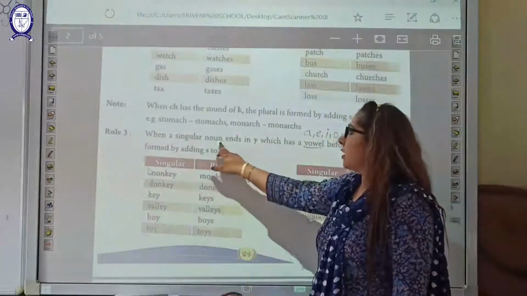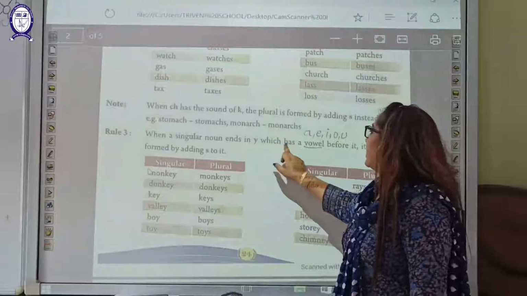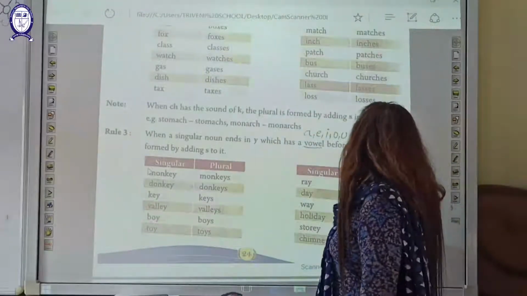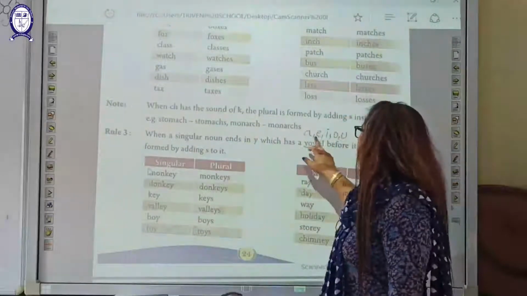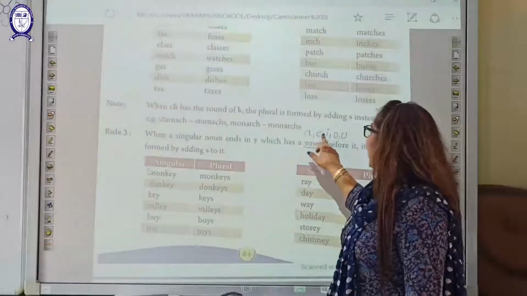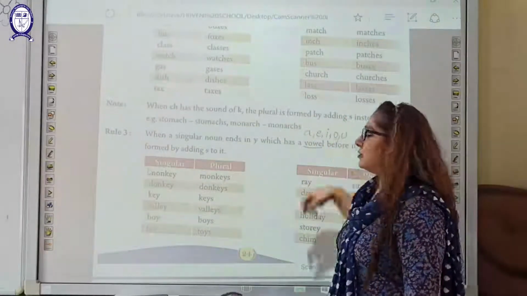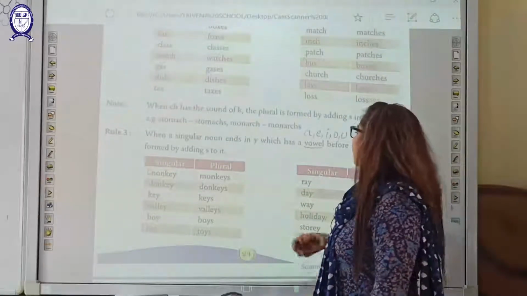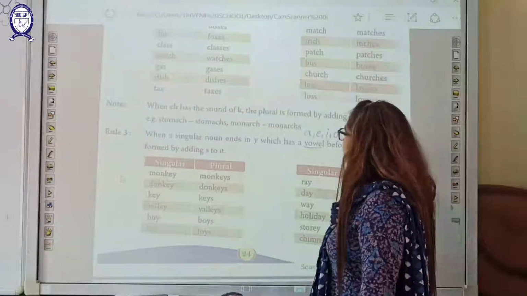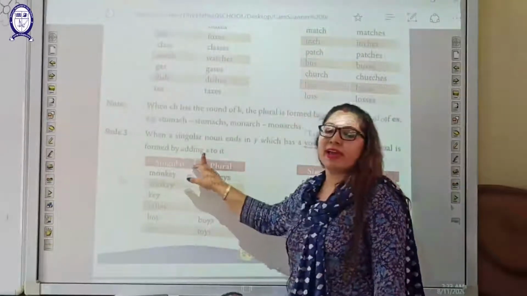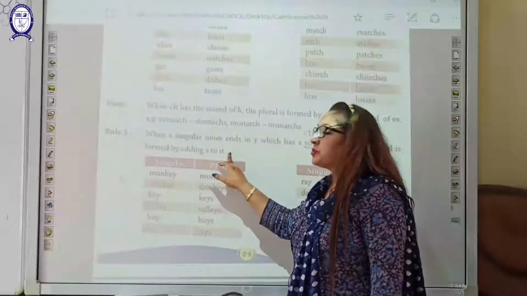When a singular noun ends in y, which has a vowel before it, its plural is formed by adding s to it. Vowels are a, e, i, o, u, as you know before also. So to make it in a plural form, you have to add s to it.